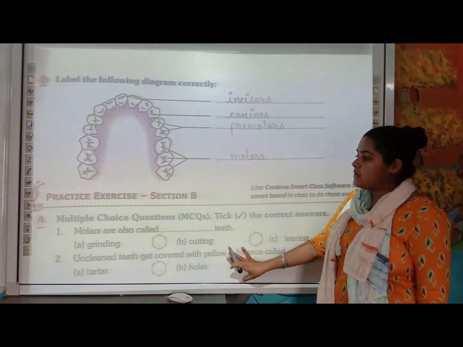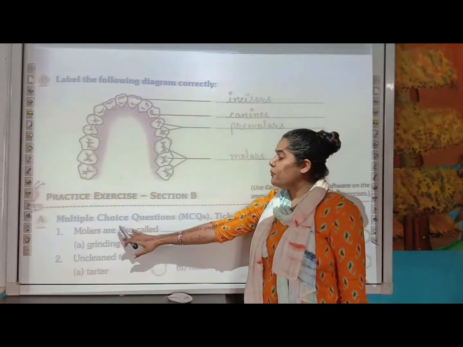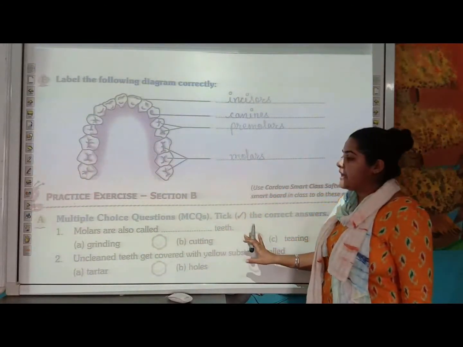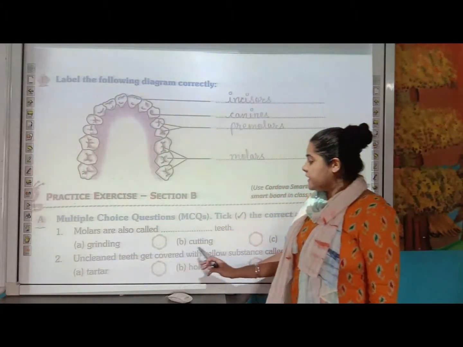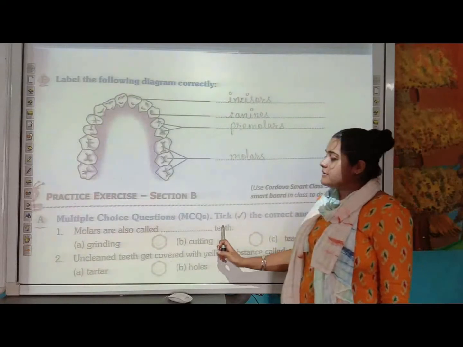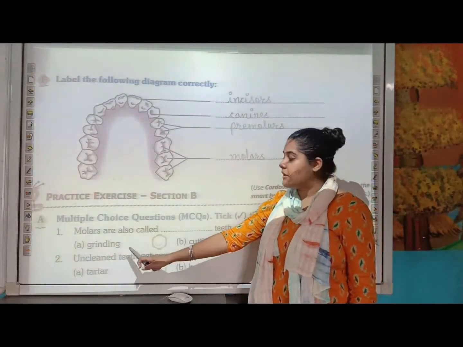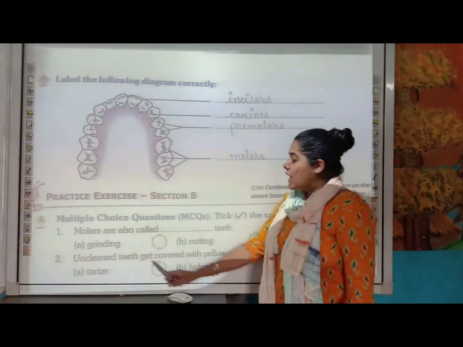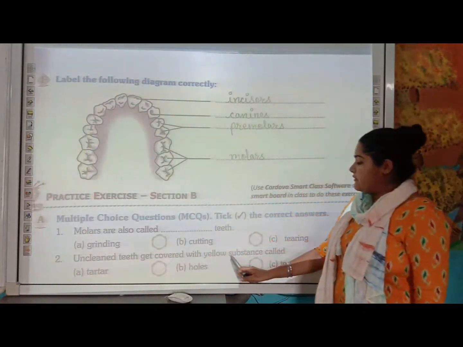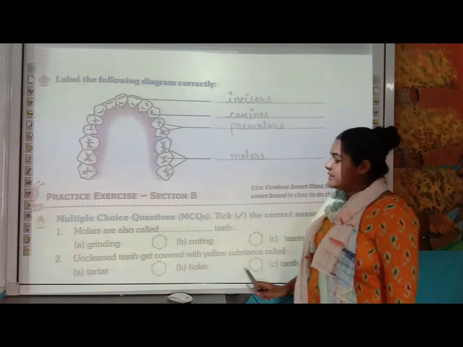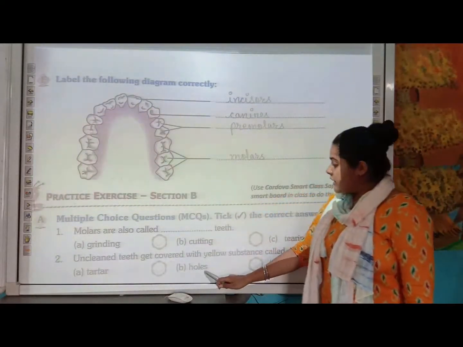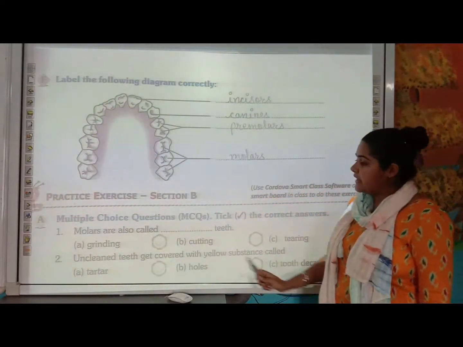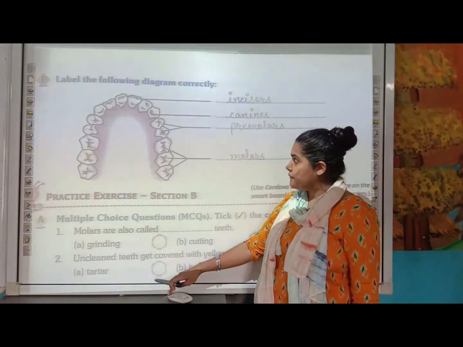Moving on to section B of the exercise, first is: your molars are also called dash teeth. They are called grinding teeth, cutting teeth or tearing teeth. As they help in grinding the food, that is why they are also known as grinding teeth. Next is: unclean teeth get covered with a yellow substance which is called dash. This is your tartar, then holes or tooth decay. So the right answer is the first option.